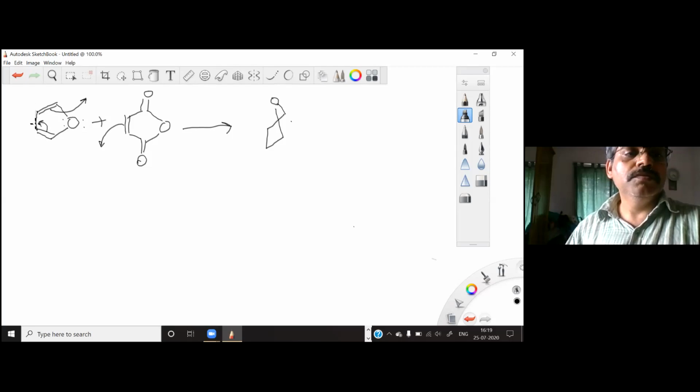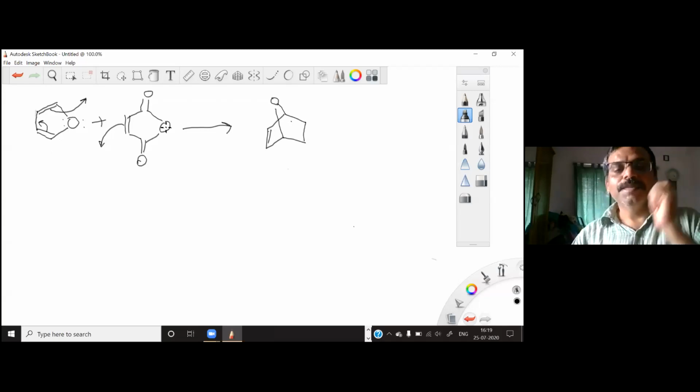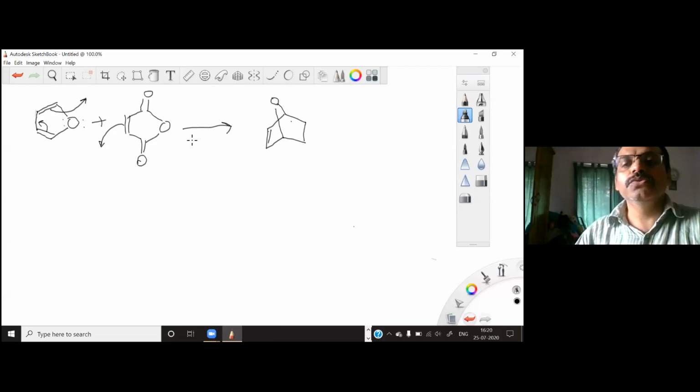So you will have the bond formation between these two carbons. So this carbon is here, you have a double bond here, and you will have these two sigma bonds between these atoms. So these two sigma bonds I can draw like this, and then you get this bicyclic system formation. Now this 5-membered ring can orient in two ways.